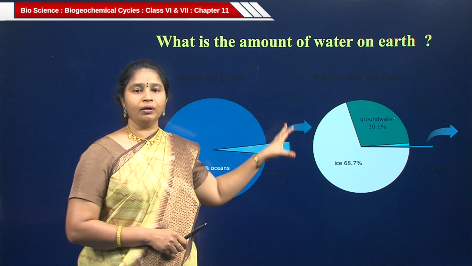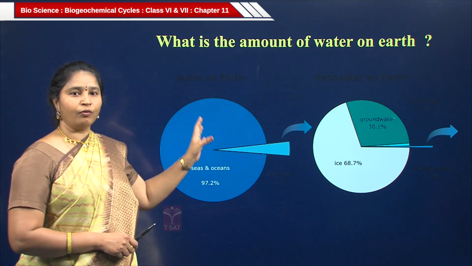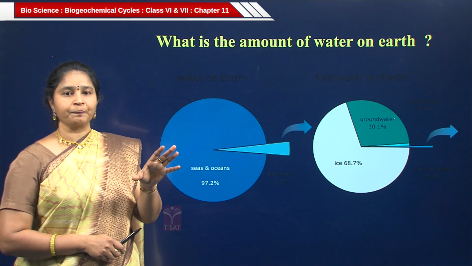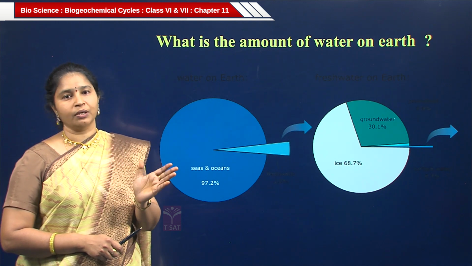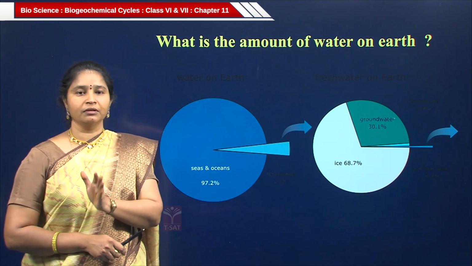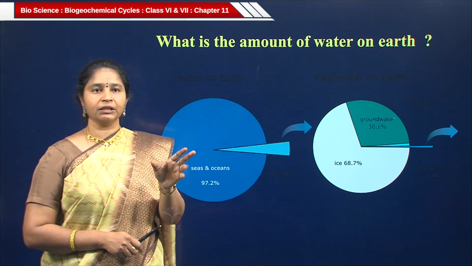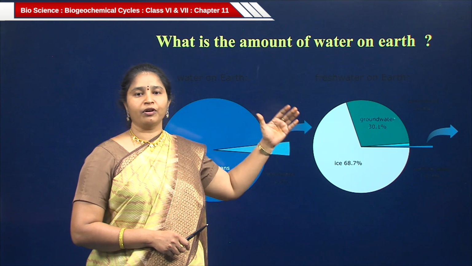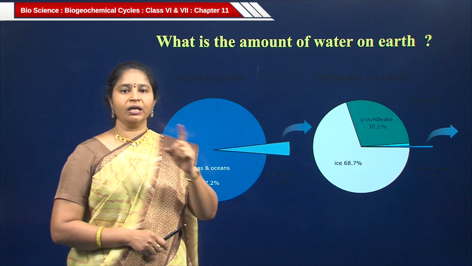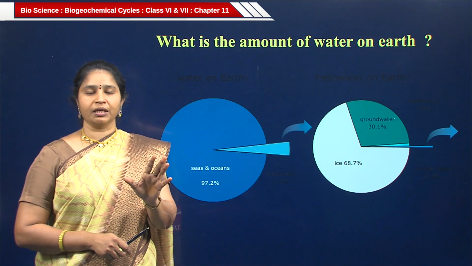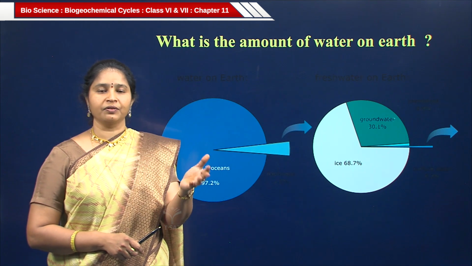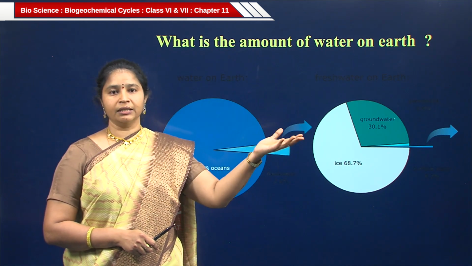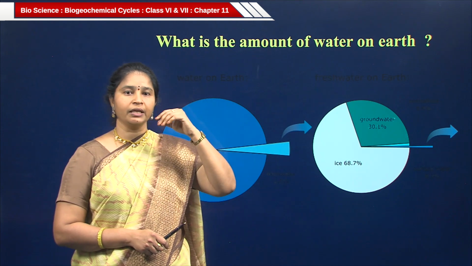So, this is about the fresh water pie chart. On the whole, of 100% water on the earth planet, 97% is salt water, 3% is fresh water. Out of 3%, 2% is unused, that is in the form of ice or frost. Only 1% of water is useful for us for agriculture and also for drinking and other purposes.